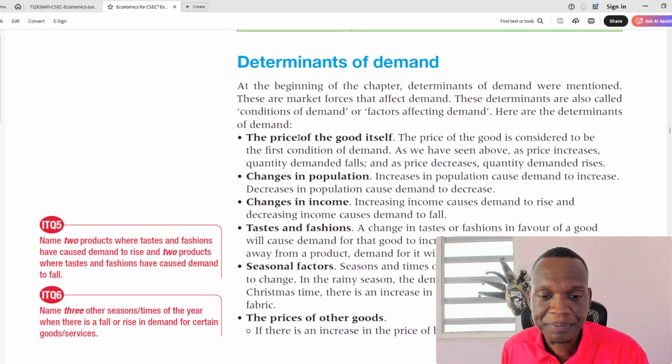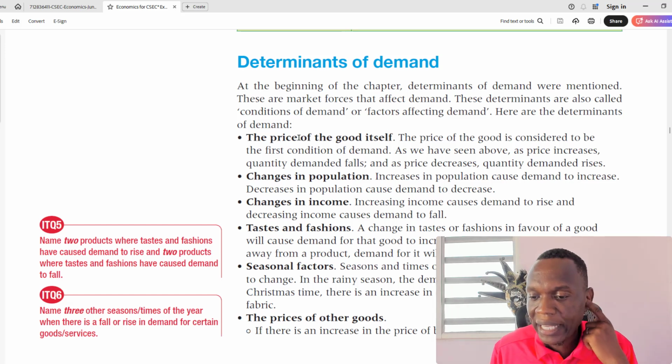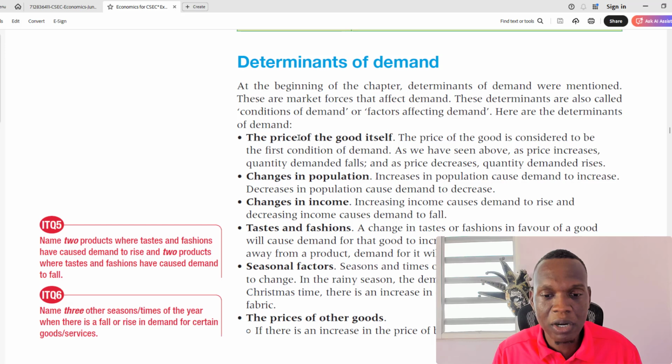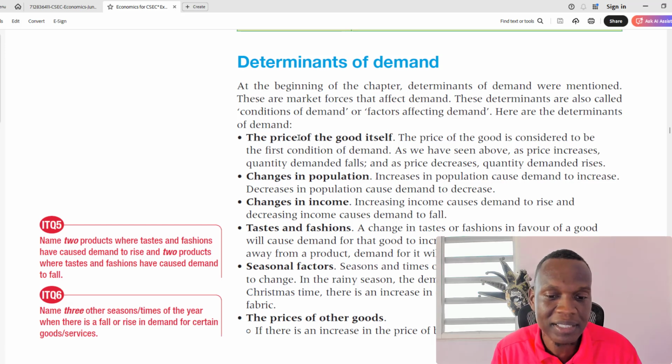Seasonal factors. Different times of the year, you have different demand for certain things. In the Caribbean, during Easter time, at least where I live, there's an increased demand for things like sweet potatoes and saltfish to make those Easter meals. At Christmas time, there's an increased demand for eggs because a lot of baking is going on, everybody baking cakes for the holiday season.